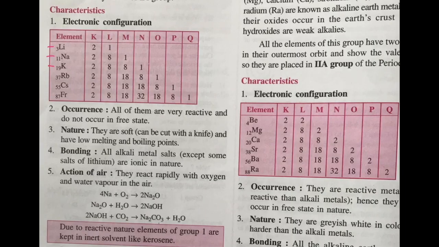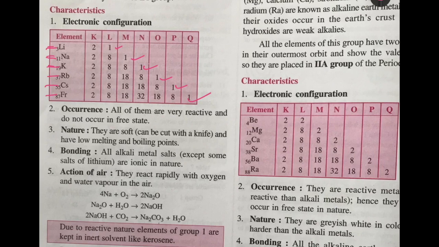Next, we move on to the study of specific groups. So you all know group 1 are the alkali metals, and elements like lithium, sodium, potassium, rubidium, cesium, francium all have one electron in their outermost orbit. Here you can see one electron, and they have valency 1. So they are placed in group 1, the first column on the left of the periodic table, and they are known as alkali metals.